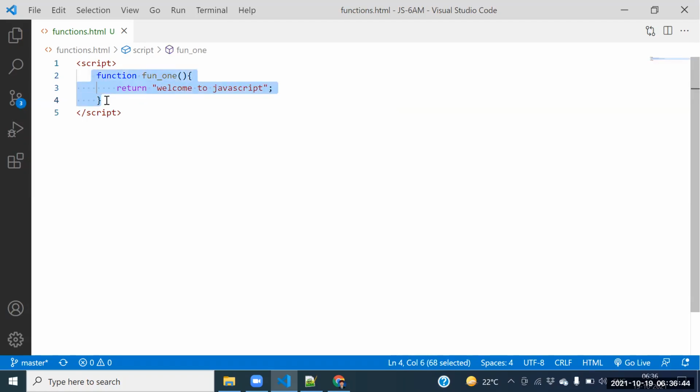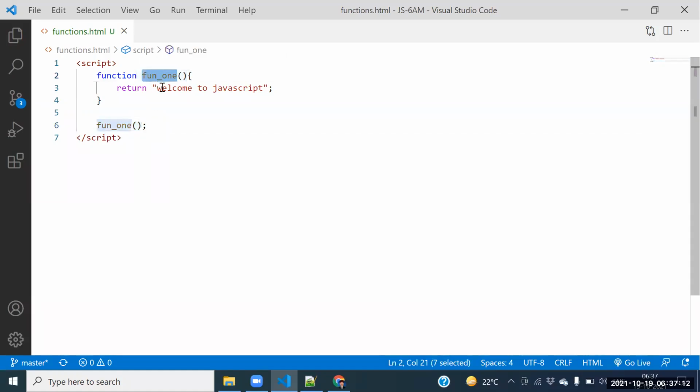Function definition. After the function definition, you need to call the function now. How can I call the function? Function one of. This one, what do you call? Function calling. The first one we call function definition, the second one we call function calling.